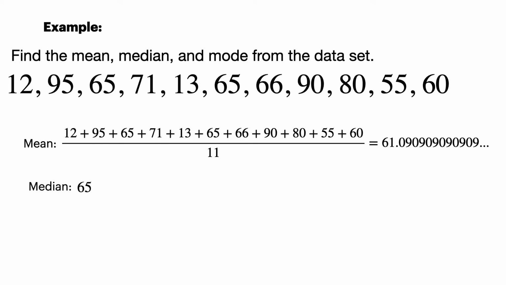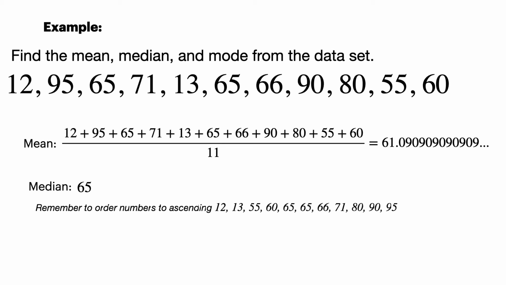What is the median? It's 65 again, coincidentally. We have to write them in order, though. That is the best way to do that. And then what is the mode? That's the number that occurs the most. In this, 65 occurs the most out of all the numbers. So this one did have a mode.